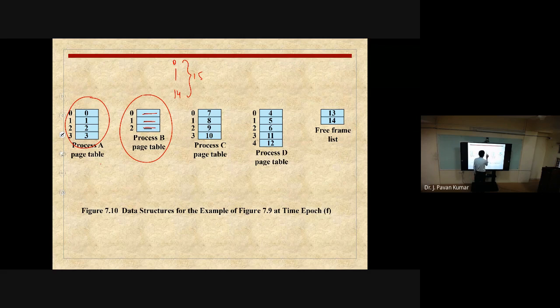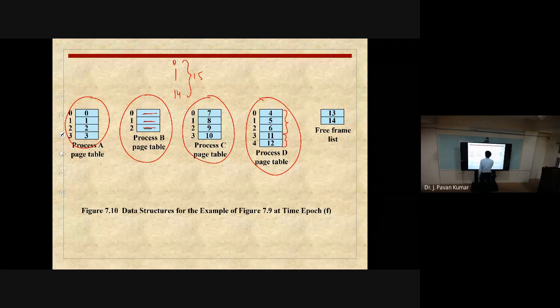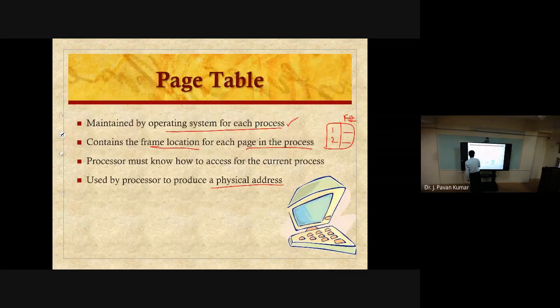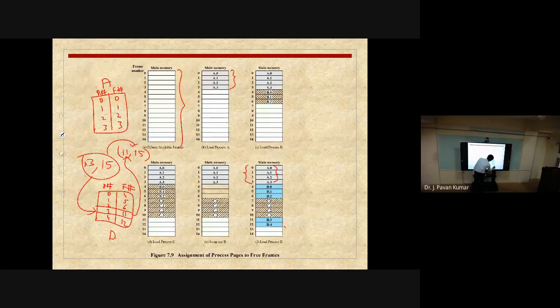Next, process C is present at 7, 8, 9, 10 contiguously. Next, process D is present at different locations, like 4, 5, 6. First 3 pages are loaded, and 11 and 12, the next 2 pages are loaded. Now at this particular point, we are having 2 frames empty. I will show you that. See, here we are having 2 frames empty.